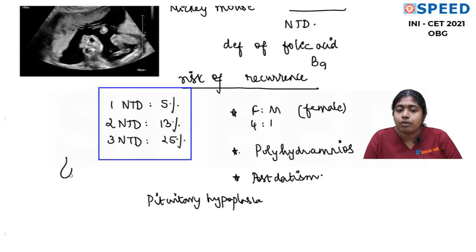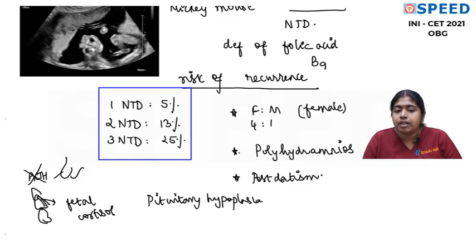For the initiation of labor, fetal cortisol plays a very important role. But here, because the fetal pituitary is hypoplastic, the adrenocorticotropic hormone from the pituitary is also not there. So the fetal adrenal cortex is hypoplastic, fetal cortisol is not there, and labor is not getting initiated properly. So all this is very important.